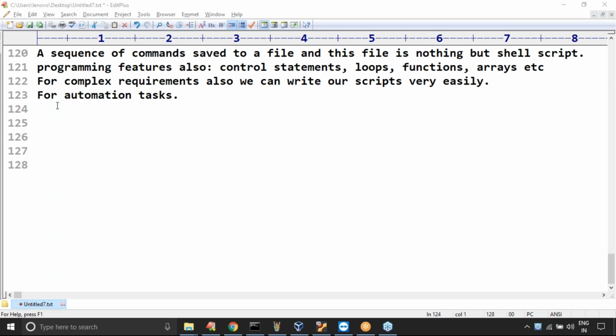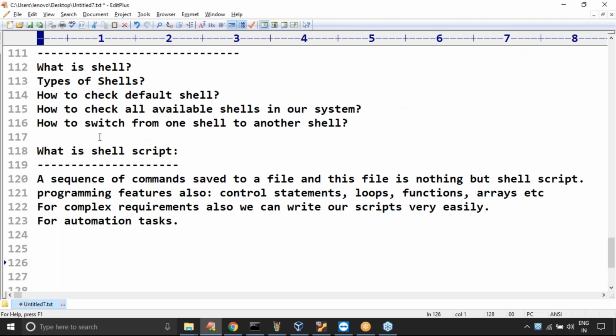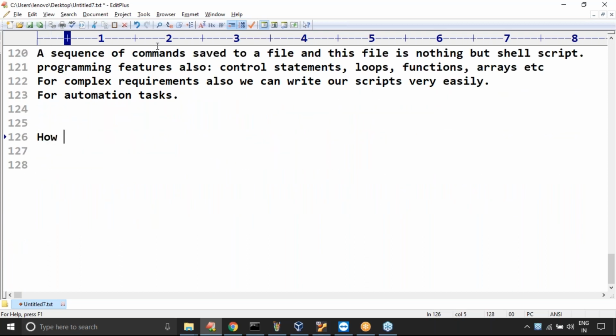Yeah, these things are there in our material. Don't worry. So it is clear for all of you, right? Up to this, what is a shell script, the basic idea you got. Now the next thing I have to discuss for you: how to write and run shell scripts. This part I will take care of.